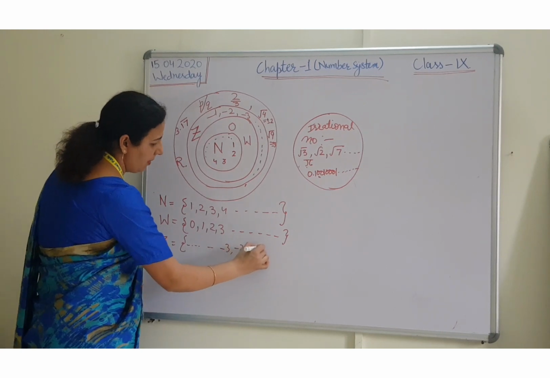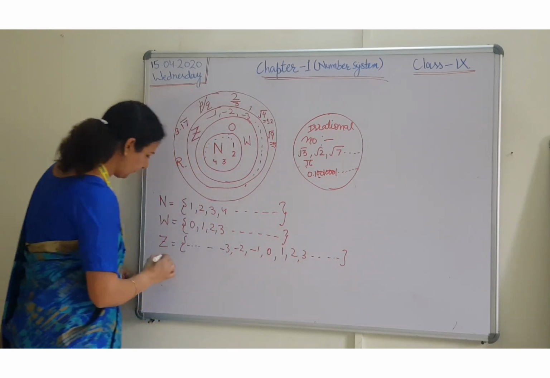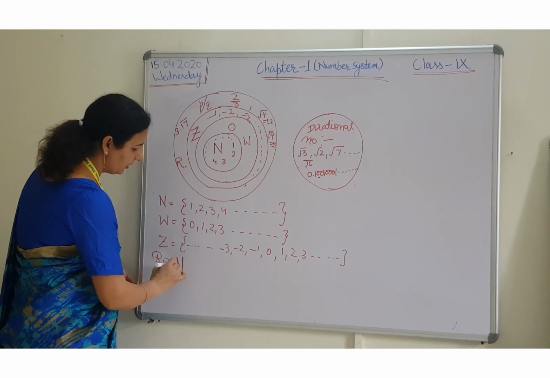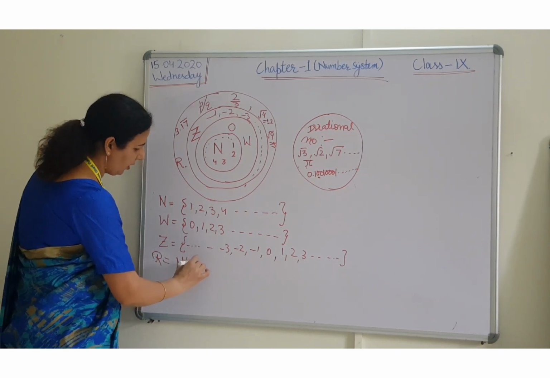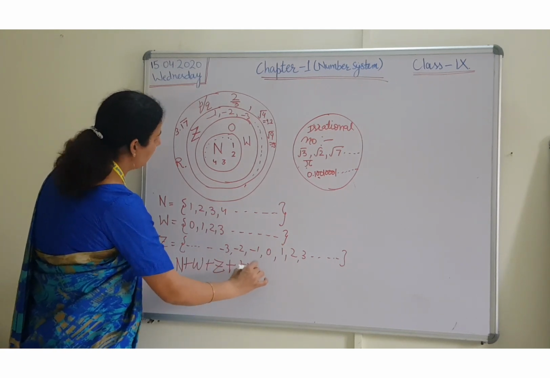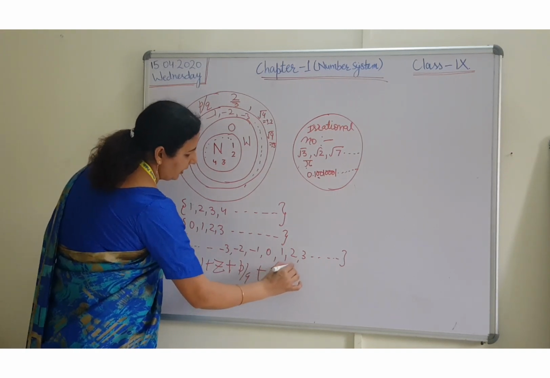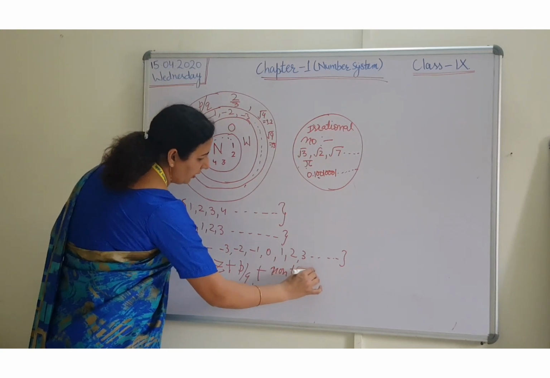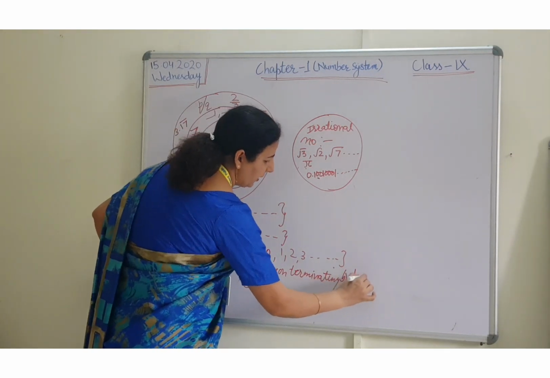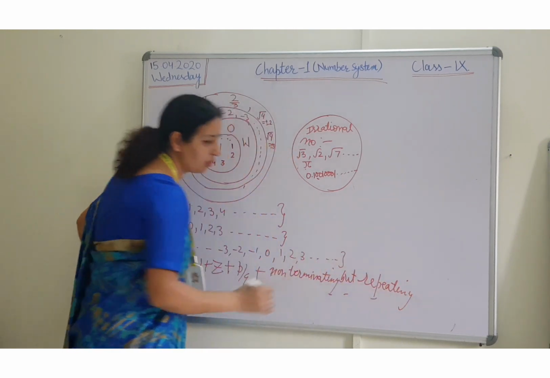-3, -2, -1, 0, 1, 2, 3 and so on. What about the rational numbers? Natural numbers plus whole numbers plus integers plus p by q form plus all the non-terminating but repeating numbers also, and we are having other numbers also here.